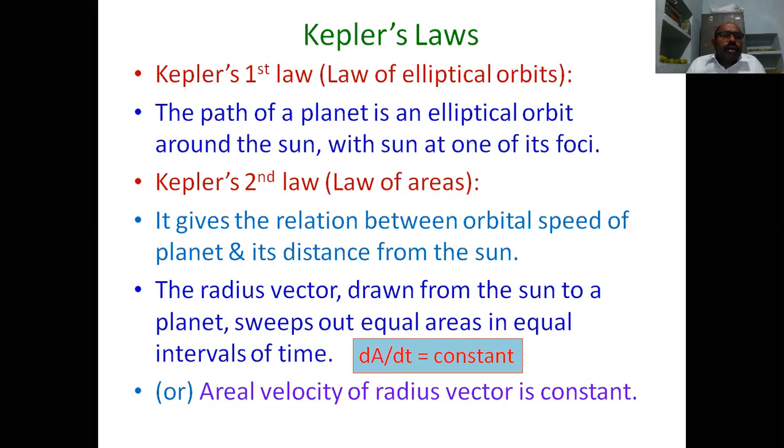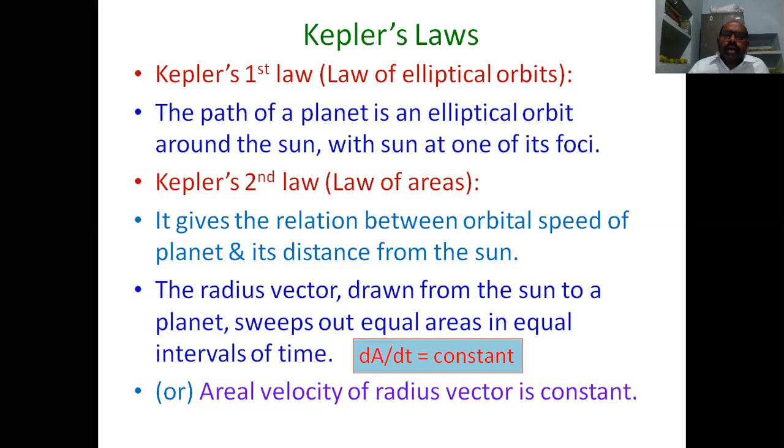And the third law tells that the square of the time period of a planet is proportional to the cube of the semi-major axis of the orbit of the planet. So T square is proportional to a cube.